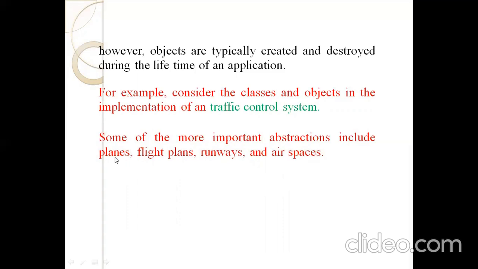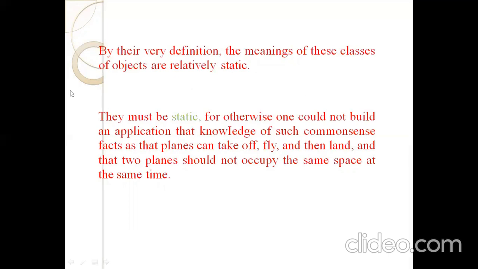Airspaces cannot be changed, runways cannot be changed, and planes cannot be changed. By verifying the definitions, all the objects are static. They must be static forever. Otherwise, once you build the application of a traffic control system, you must know some common sense facts: planes can take off, planes can fly, planes can land, and two planes should not occupy the same space at the same time.